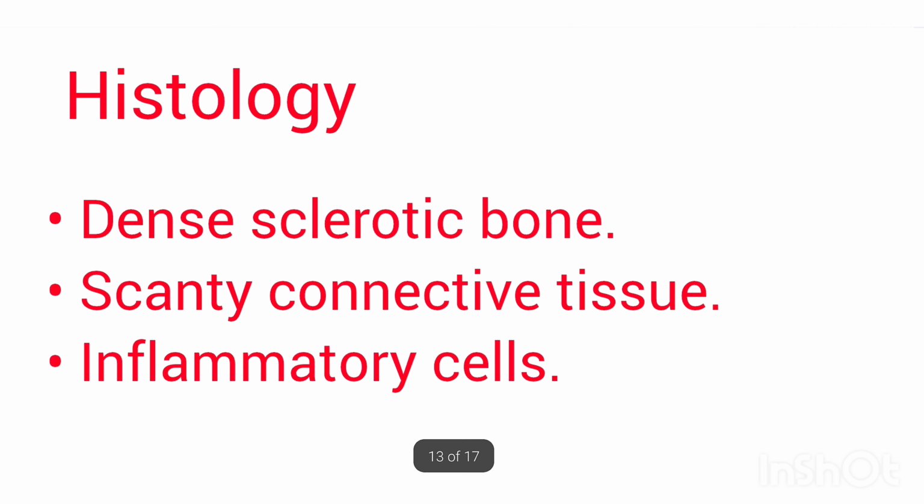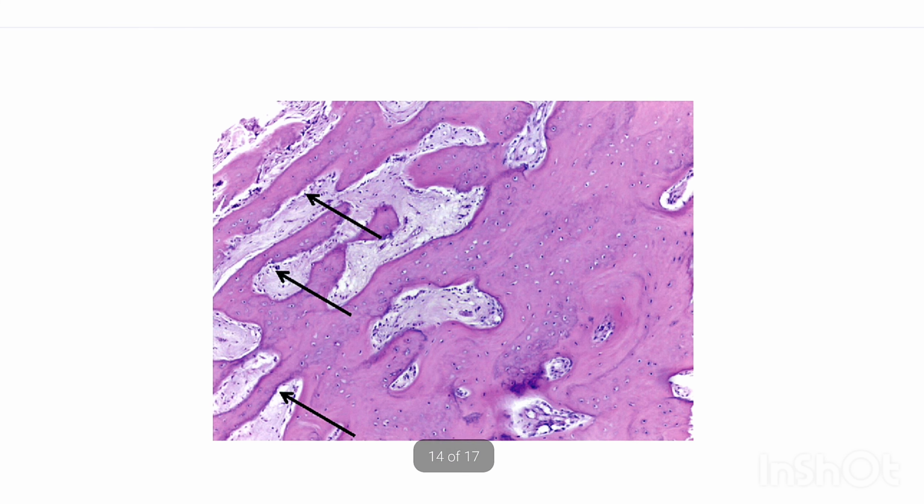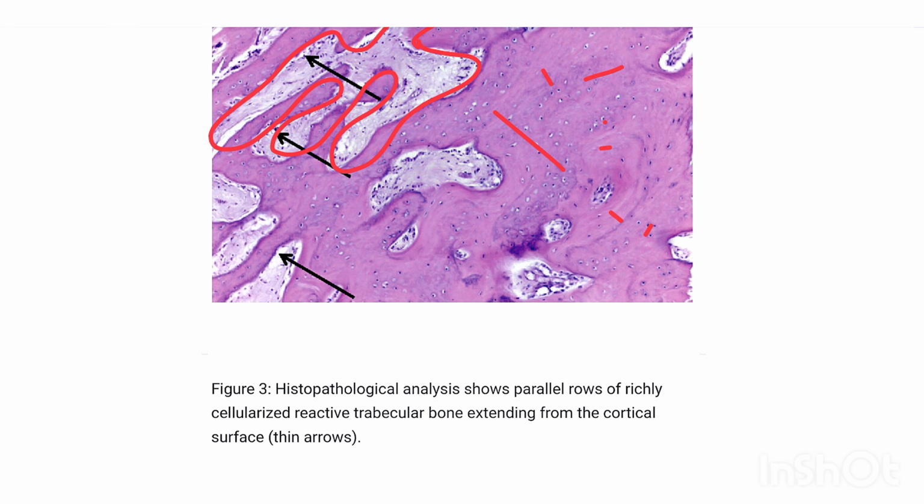Now let us see the histology of Garre's osteomyelitis in detail. Here we are going to see dense sclerotic bone or bone formation, scanty connective tissue, and inflammatory cells. As you can see in this picture, all these areas are the sclerosis or bone formation, and all these purple colored structures are the scanty connective tissue. In the connective tissue there are lots of inflammatory cells present in between. So it is a typical histological picture. Analysis shows parallel rows of richly cellularized reactive trabecular bone extending from the cortical surface.